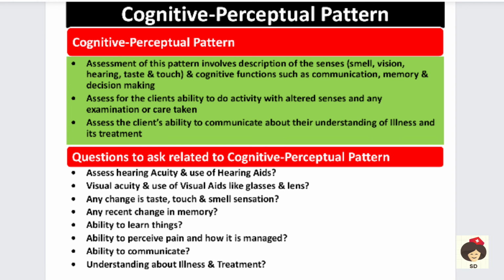Sometimes a patient may have problems with speaking, in case of stroke or any cancers in the larynx where the voice box is removed. So in all these conditions you will be asking about the patient's ability to communicate, and also see the patient's understanding about the illness, and whether he is able to understand about the treatment.